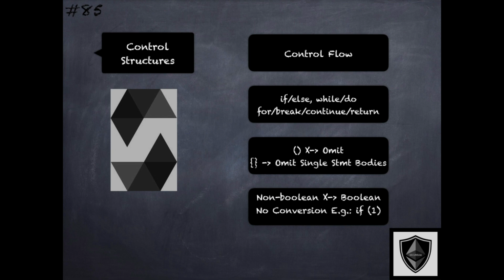So control structures play a critical role in the security analysis of smart contracts, whether you're doing a manual review or whether you're writing a tool to parse the Solidity smart contract. So these are some things to be understood really well because that's really how control flows, and any analysis really depends critically on making sure that the control flow is accurately followed and representative of what really happens at runtime.